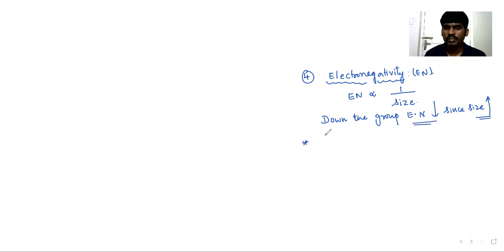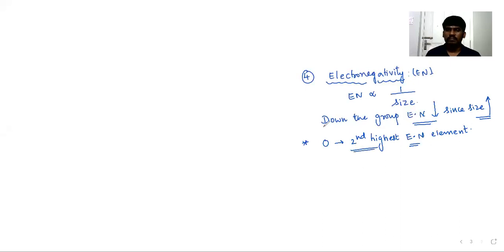And one of the most important points here: oxygen is the second highest electronegative element among all the elements. It is the second highest electronegative element after fluorine. Fluorine is the highest electronegative element and oxygen is the second highest. And the next important property we have is electron gain enthalpy.